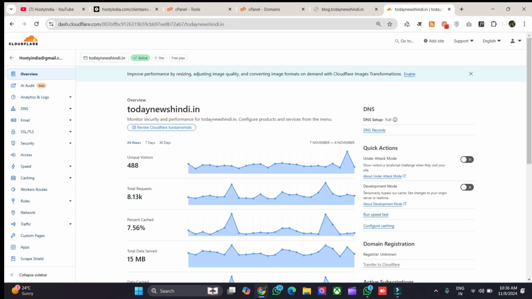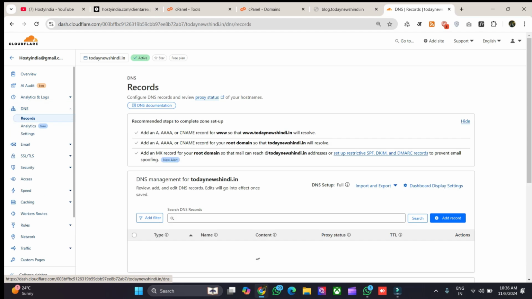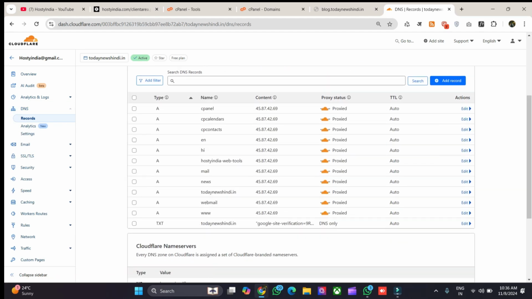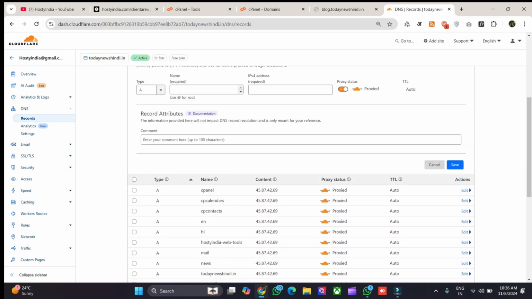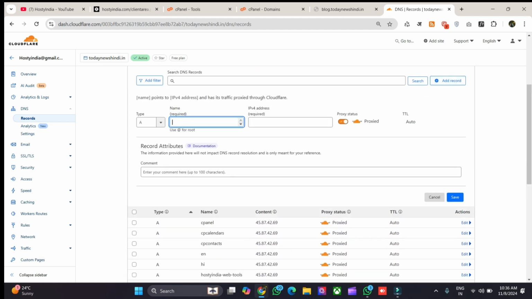In Cloudflare, go to DNS. And there you will have a small task to do with the DNS records for the subdomain you created, which is blog. We will simply add its DNS as well, because there are no DNS records edited for the blog. We will add an A record here, and we will write blog. As soon as we write blog, you will see that it highlights our primary domain, and you will also see